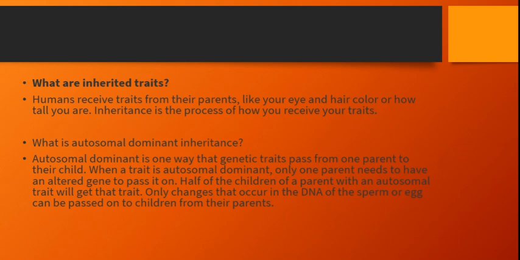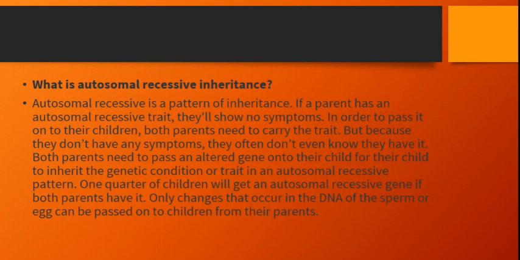Autosomal dominant is one way that genetic traits pass from a parent to a child. When a trait is autosomal dominant, only one parent needs to have an altered gene to pass it on. Half of the children of a parent with an autosomal dominant trait will get the trait. Only changes that occur in the DNA of the sperm or the egg can be passed on to the children from the parents.